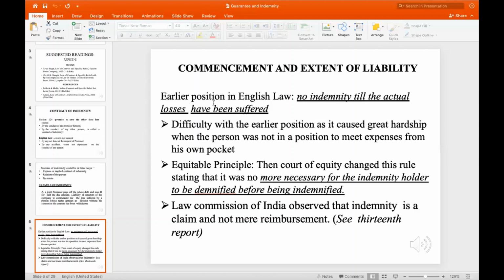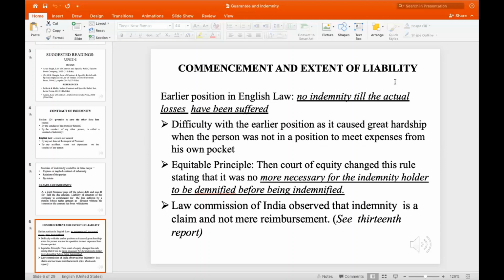So this was the question, as we said: the difficulty with the earlier position was that it caused great hardship when the person was not in a position to meet expenses from his own pocket. Now, in the equitable court principle, the equitable court changed this rule, stating that it was no more necessary for the indemnity holder to be indemnified before being indemnified.